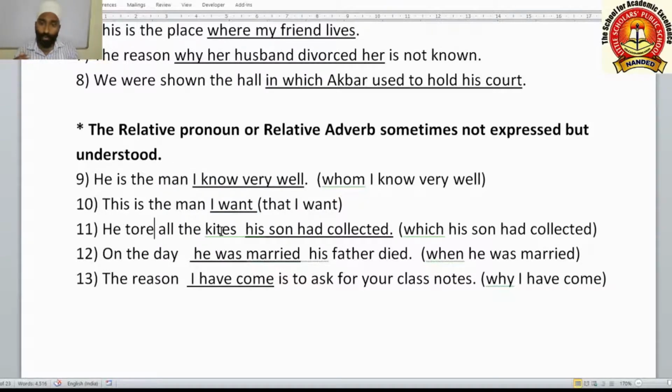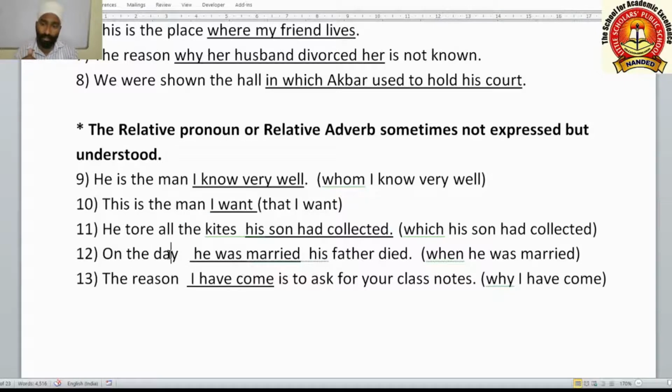He tore all the kites his son had collected. Now you see this group of words. This is a clause. The pronoun which is absent here, meaning it is dropped. He tore all the kites. Which kites? Which his son had collected. So this adjective clause is defining the noun the kites.